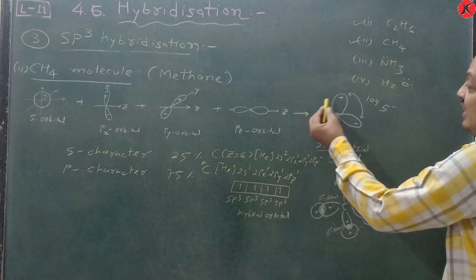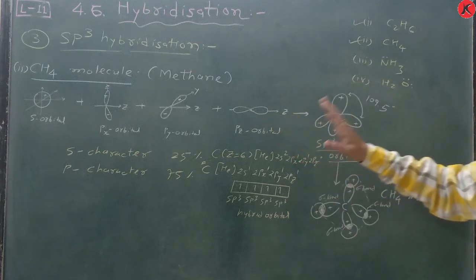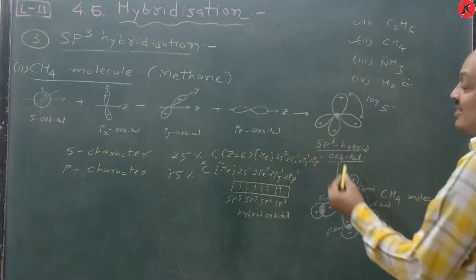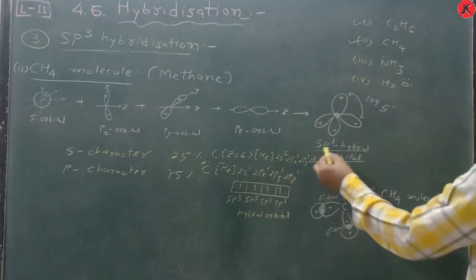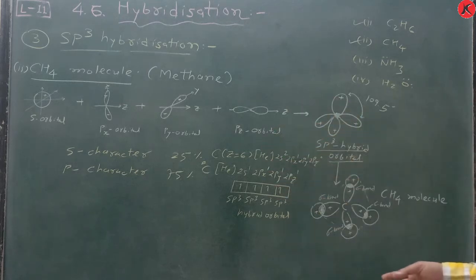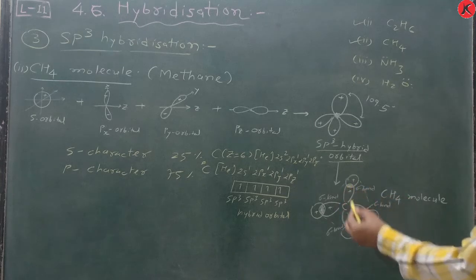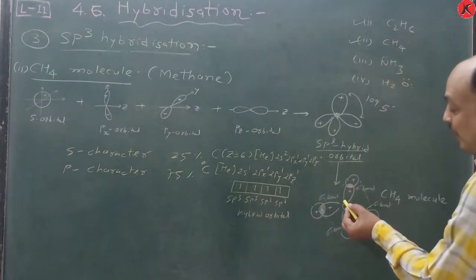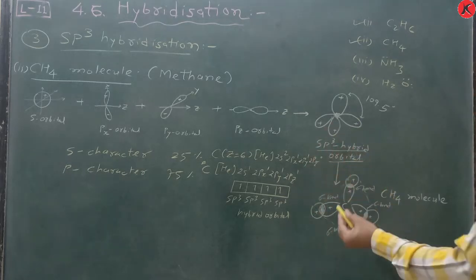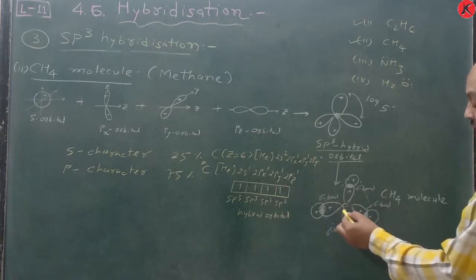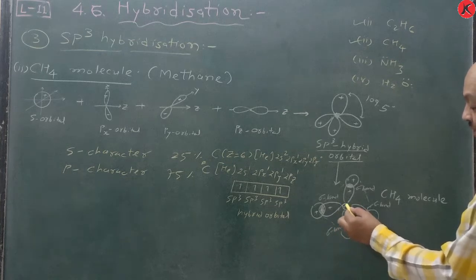Here just see the lobe is there. According to overlapping, the plus sign is there, so positive overlapping is there, and the sp3 hybrid orbital is obtained. Then carbon is bonded with 4 hydrogen atoms at a time, sharing their 1s electron. That means the 2s orbital becomes hybrid, and that's why this shape is different. It is not spherical. The shape is like this, and you have to draw it this way. This is the hybrid orbital.